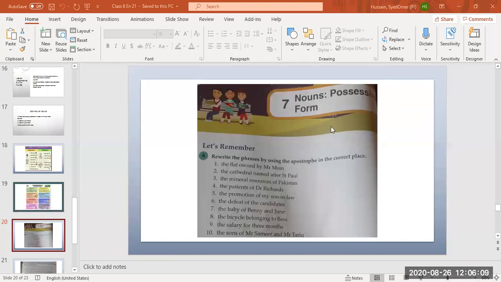Next, beta, the ninth one. Who will do it? Salary. Correct. Three months' salary. It's ending in S, so we will only put an apostrophe. Okay, the last one, Rayan. The sons of Mr. Samir and Mr. Tariq. Mr. Samir and Mr. Tariq's sons.